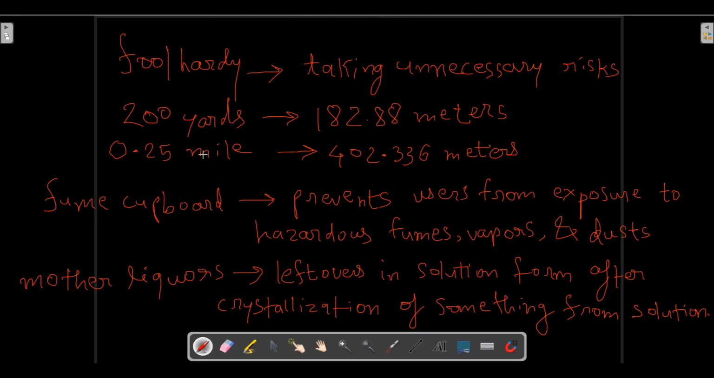Okay, what is the meaning of foolhardy? Foolhardy means a bold or risky action. Foolhardy means a risky action which is foolish. That is the meaning of foolhardy.